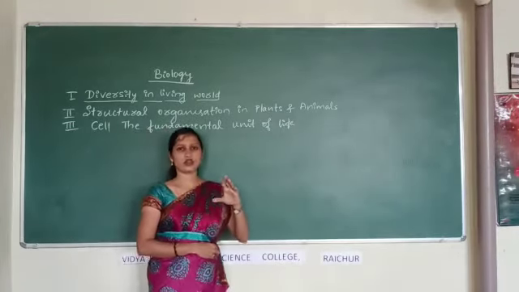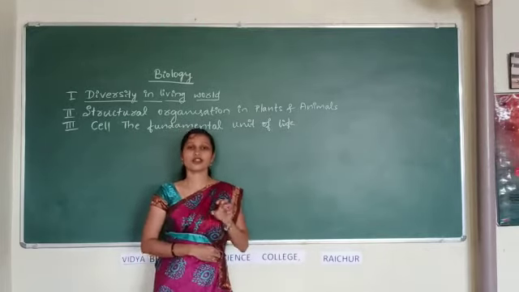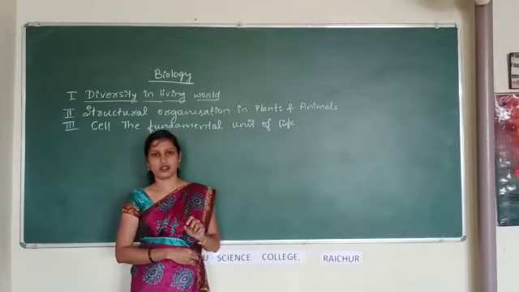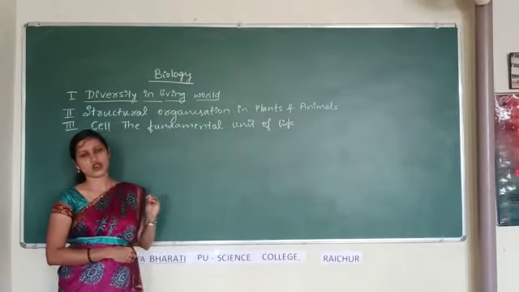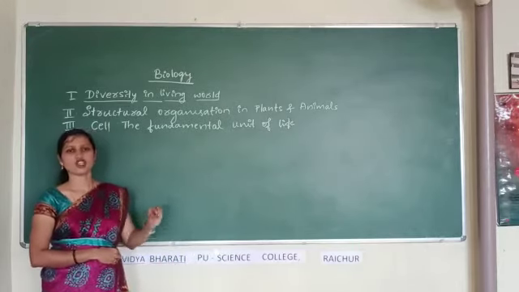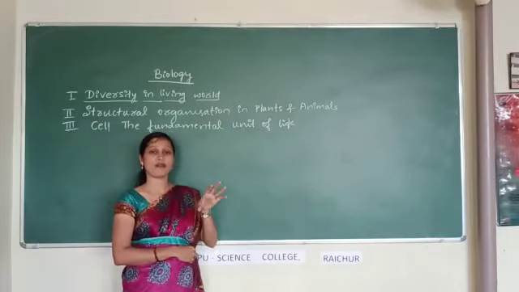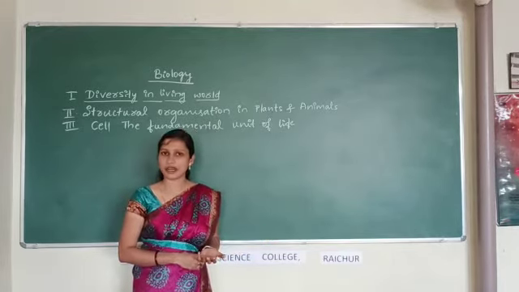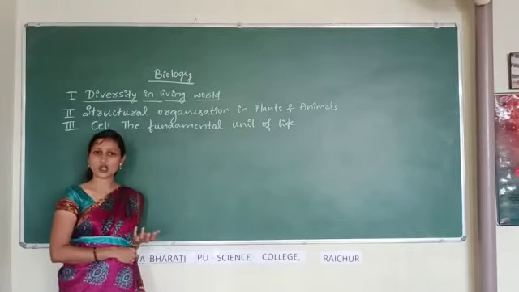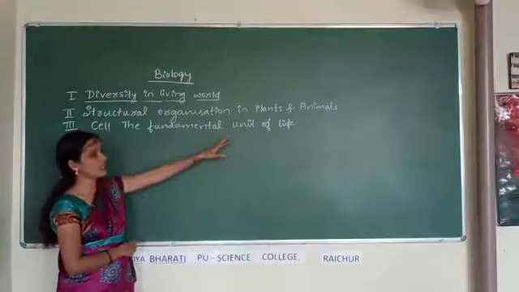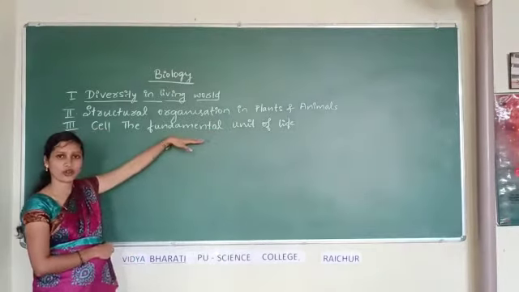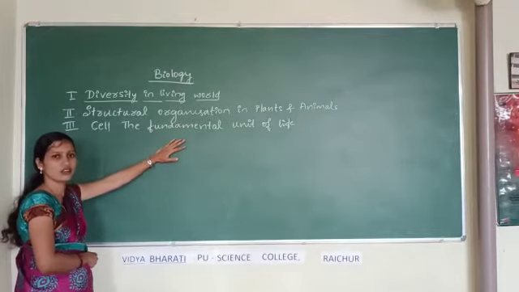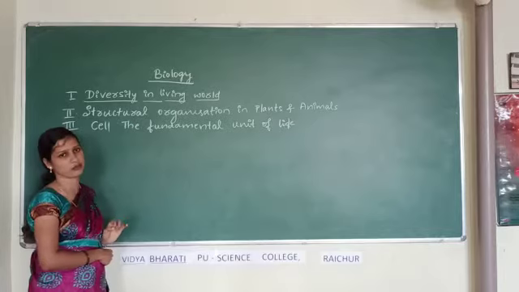division. About the cell structure and function, we have studied in 9th standard, in the chapter Cell, the fundamental unit of life. In that chapter, you have studied about the structure and function of the cell wall, structure and function of plasma membrane, and about various cell organelles like mitochondria, Golgi apparatus, endoplasmic reticulum, vacuoles, etc. All these things only in detail you are going to study in this chapter.